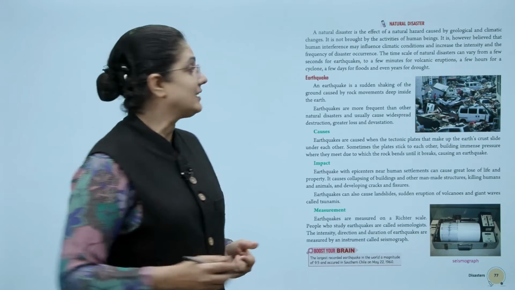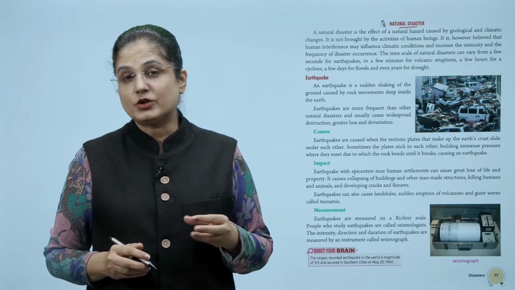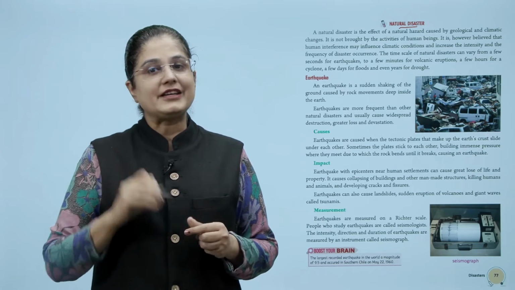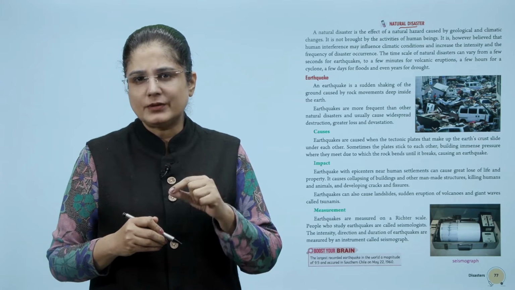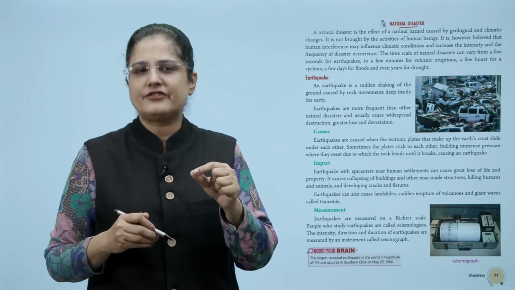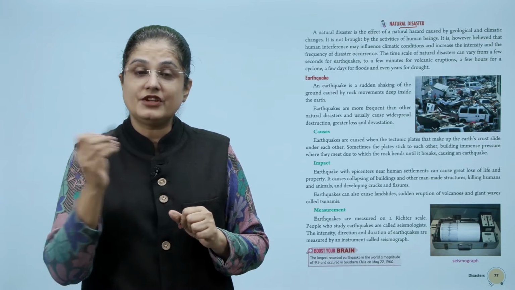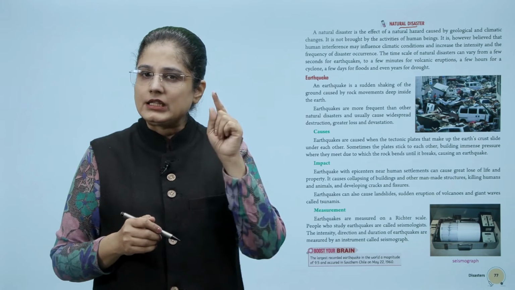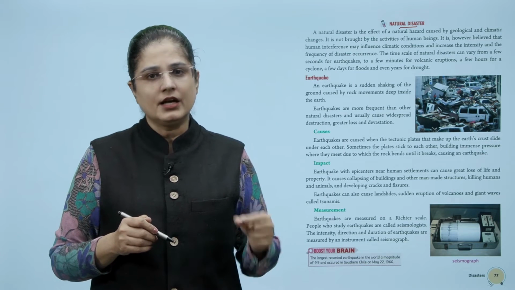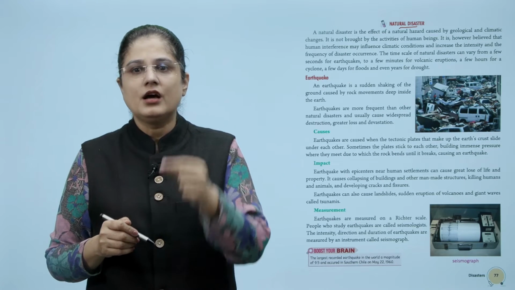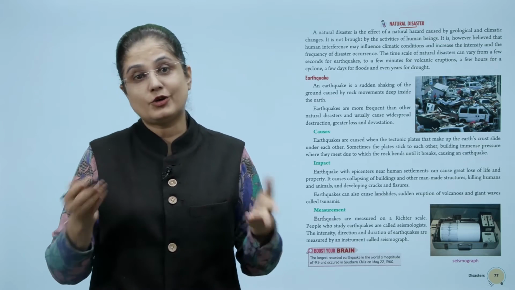So first we will look at the natural disasters. So a natural disaster is the effect of a natural hazard caused by geological and climatic changes. It is not brought by the activities of human beings. However, some human interference may influence climatic conditions and increase the intensity and the frequency of disaster occurrence. The time scale of natural disasters can vary from a few seconds for earthquakes to a few minutes for volcanic eruptions, a few hours for a cyclone, a few days for floods, and even years for droughts.